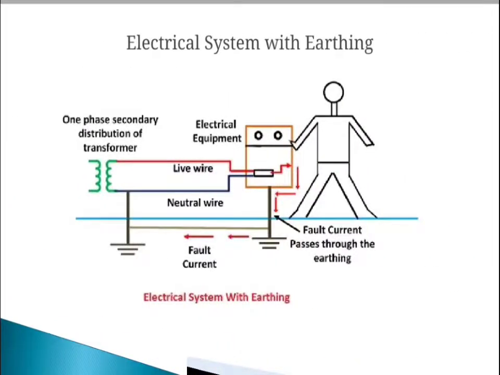Next is the electrical system with earthing. If the equipment is connected to the earth with the help of an earth wire, whenever a fault occurs, the current flowing through the equipment flows directly towards the ground. When a person touches the equipment body, there will be no shock, and the person is protected from electrical shock. So earthing is a very important part of the electrical field, to protect the person as well as the equipment from damage.